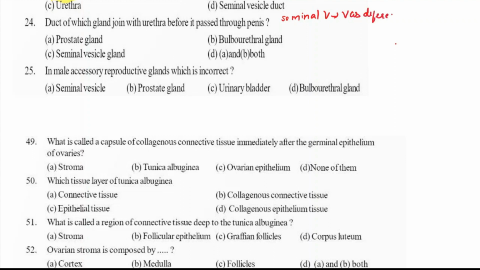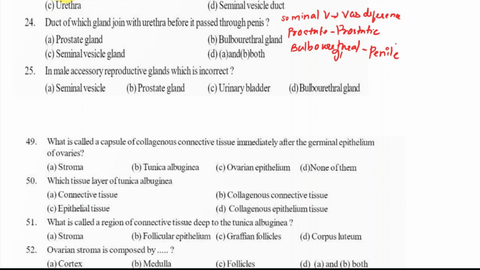Now, which is the next one? Prostate, right? Prostate gland opens into the prostatic urethra, right? And the last gland is bulbourethral gland. Where does it open? It opens into the penile urethra, right?